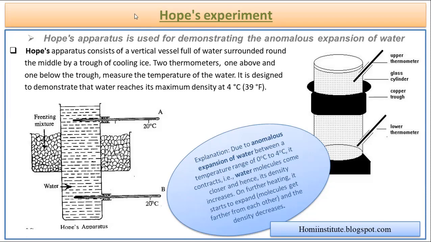So what he had done, he had taken one glass container, where there were two holes at two different points. He had poured water with a certain temperature into it. Say, as for example, the water's temperature was at 10 degrees Celsius or 15 degrees Celsius. And he had placed it with two thermometers. So right now here it is at 20 degrees Celsius. So instead of 10, I will take it as 20 also. So here, say this water was at 20 degrees Celsius. So both the thermometers were showing that the temperature is at 20 degrees Celsius.